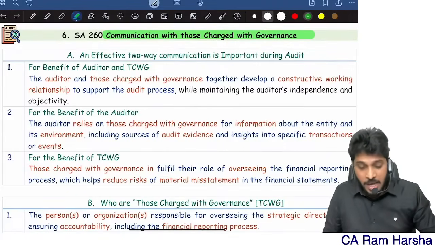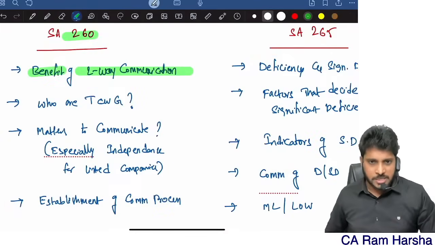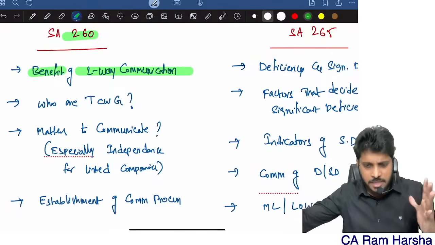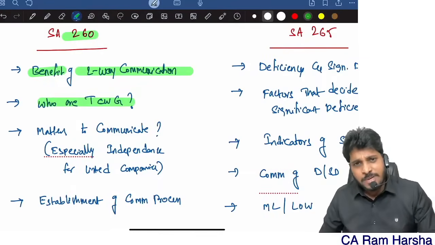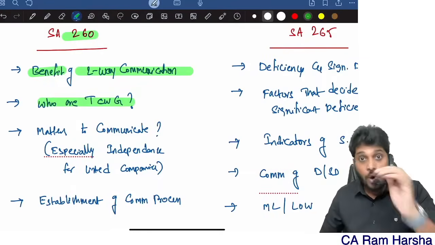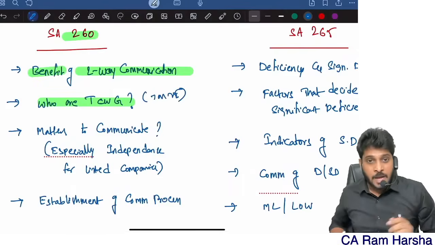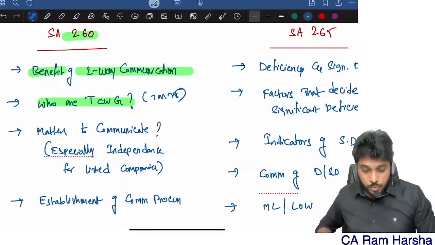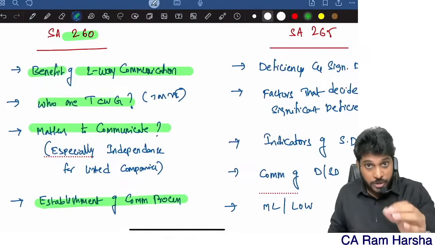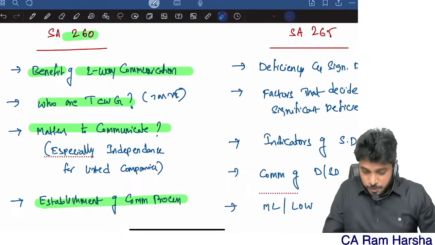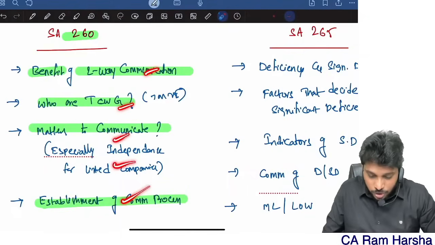The standard explains what the benefit of two-way communication is. The auditor and the top management of the company must have a proper two-way communication. And who are top management? Top management means those charged with governance. Who are they? This is what they asked in the Jan 2025 exam. Who are those charged with governance? And what matters are to be communicated, and how to communicate, the communication process, especially independence related communication in case of a listed company. Each of it we will discuss now.